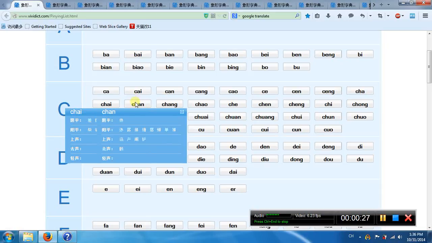We also talk about this Chai. In the first tone Chan there is one, okay. Second tone Chan is eight characters. In third tone Chan, four characters. The first tone has one character, okay.